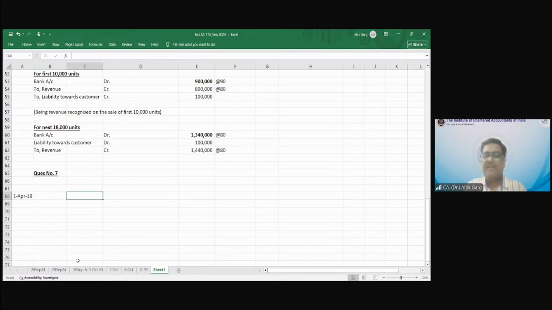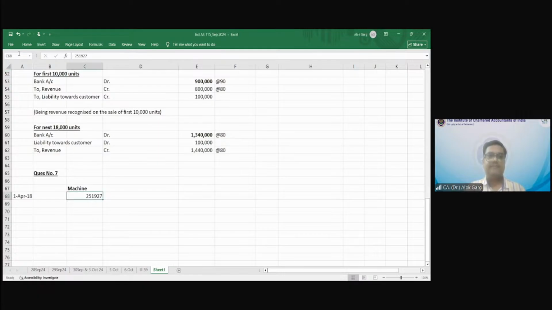This machine was sold. What is the cash selling price of this machine? 251,927. This was the price. Right? Yes or no?